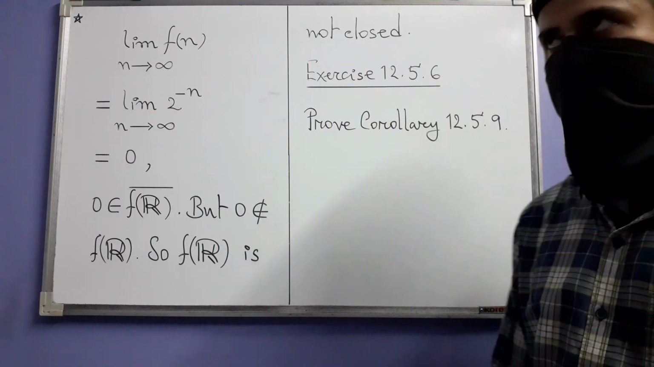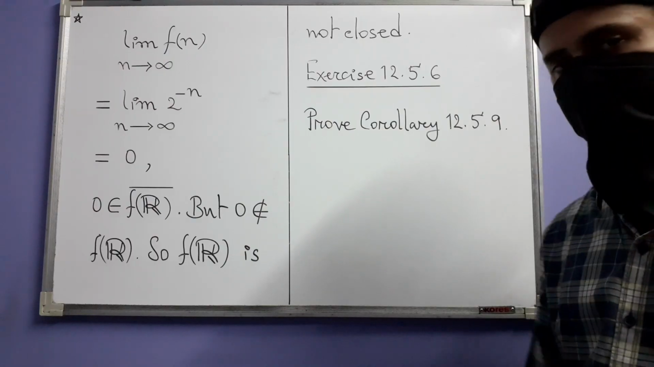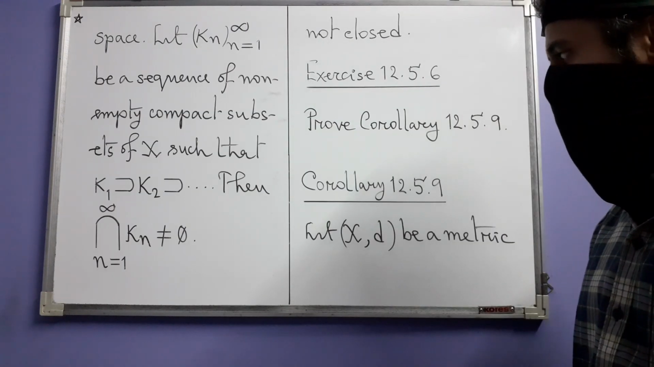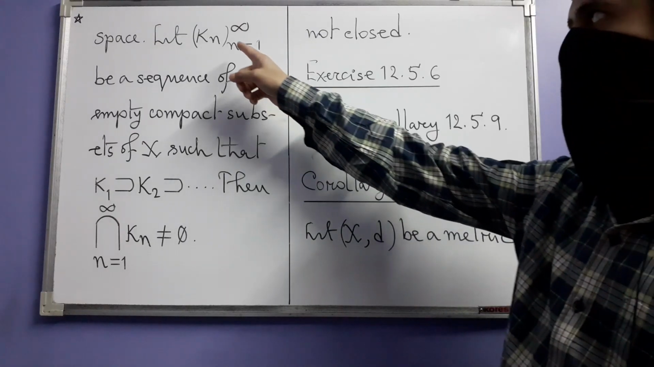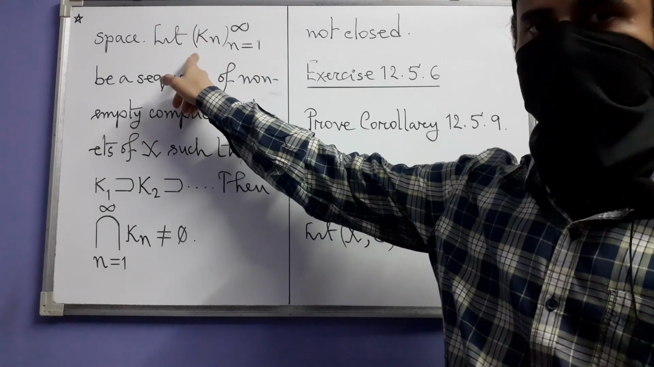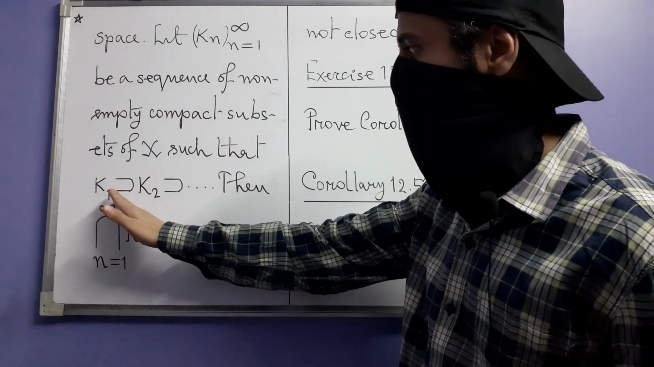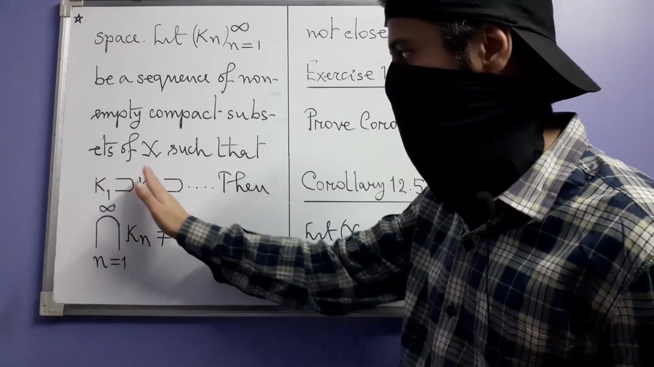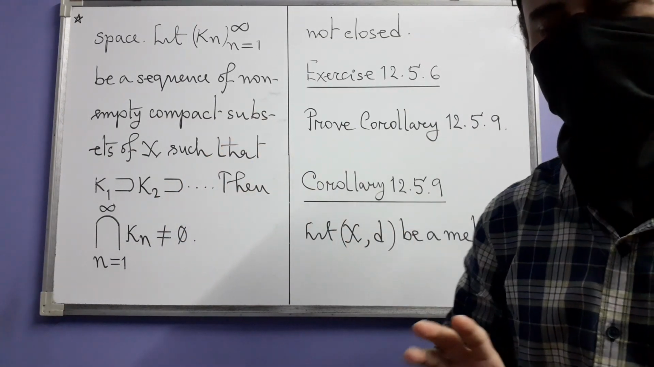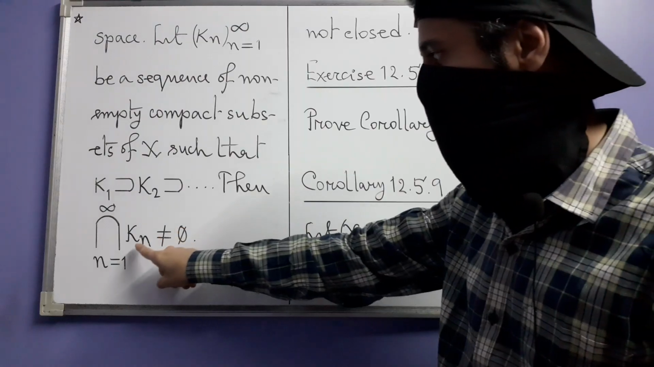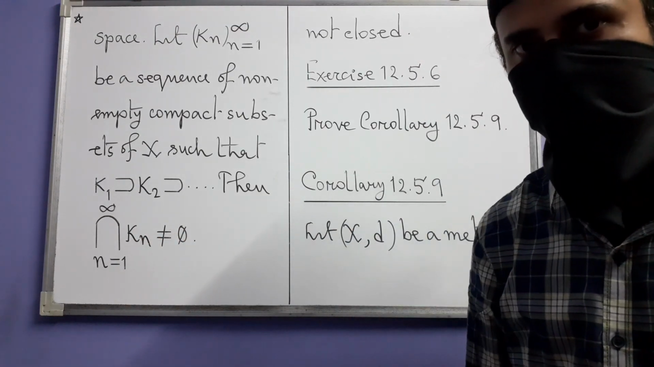Next, we have exercise 6, where we are being asked to prove corollary 12.5.9. So this was the statement: let (X, d) be a metric space in which we have a sequence Kn of non-empty compact subsets such that K1 contains K2, K2 contains K3, and so on. It's a nested sequence. We have to prove that then the intersection of all these Kn's is non-empty.